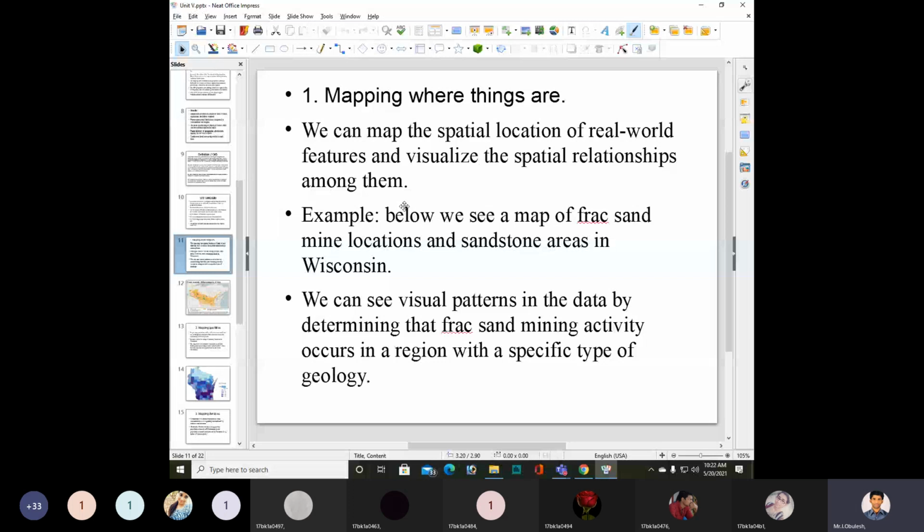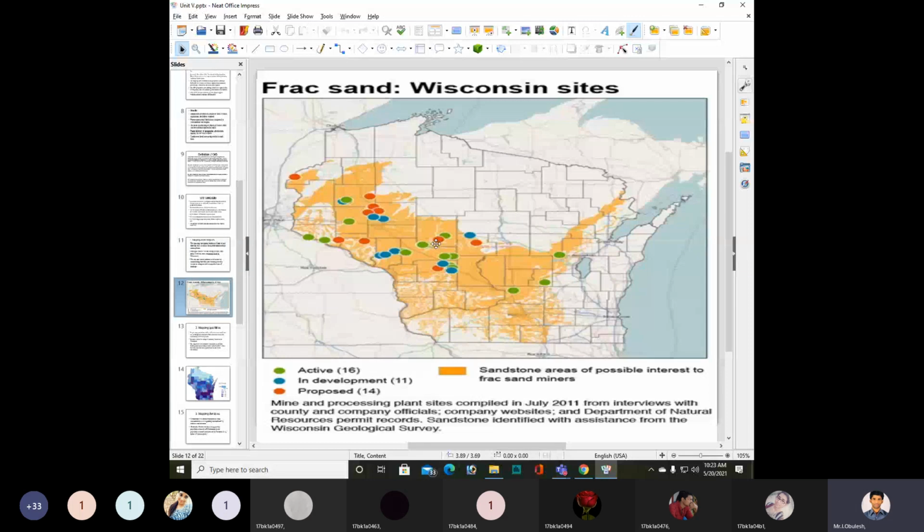We need to see the diagram for that. Here are the frac sand Wisconsin sites. Just remember this slide.